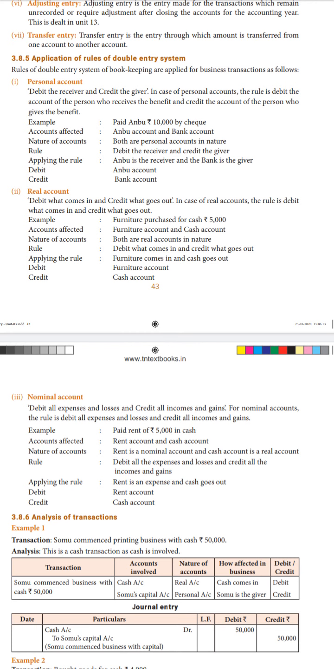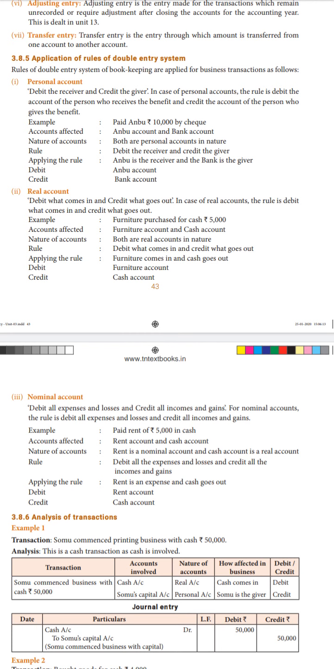So the golden rules of accounting are based on the nature or classification of accounts. If we come across any personal account, then the rule is debit the receiver, credit the giver. If it is a real account, debit what comes in, credit what goes out. Nominal: debit all expenses and losses, and credit all incomes and gains. Based on these rules, each transaction has to be converted to a journal entry.